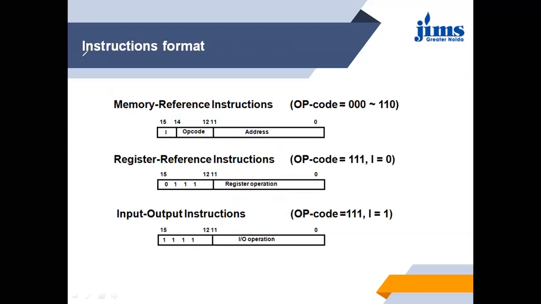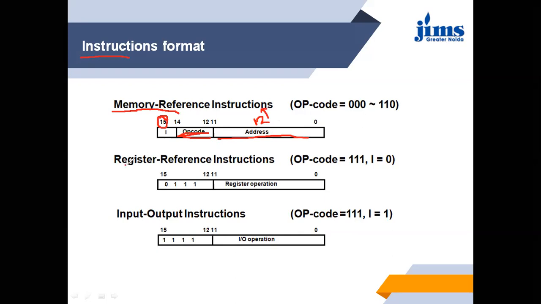Now, instruction format. What are the formats of the instructions? First, it can be memory reference instructions. This bit is about the direct or indirect mode. The next 3 bits are for the opcode, and these 12 bits, 0 to 11, are for the address, the address that is concerned with the memory.